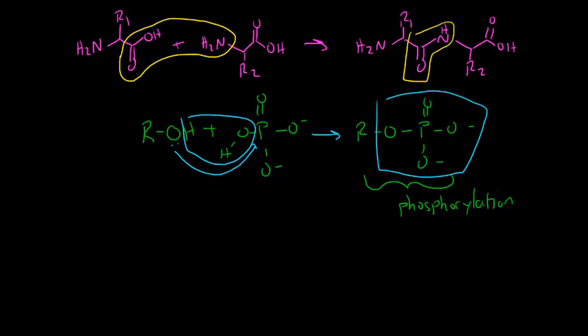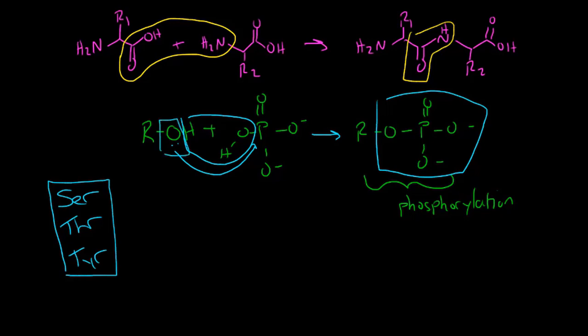If you go back and refer to your list of our common amino acids, the big ones are serine, threonine, and tyrosine. These three amino acids are very susceptible to being phosphorylated because they all have reactive alcohols that can condense with a phosphate group.